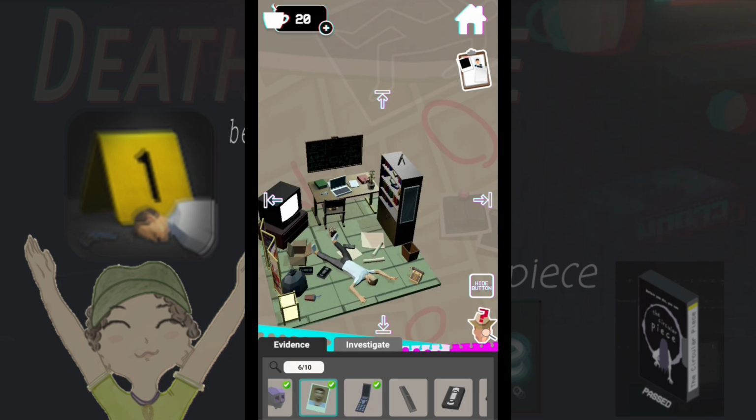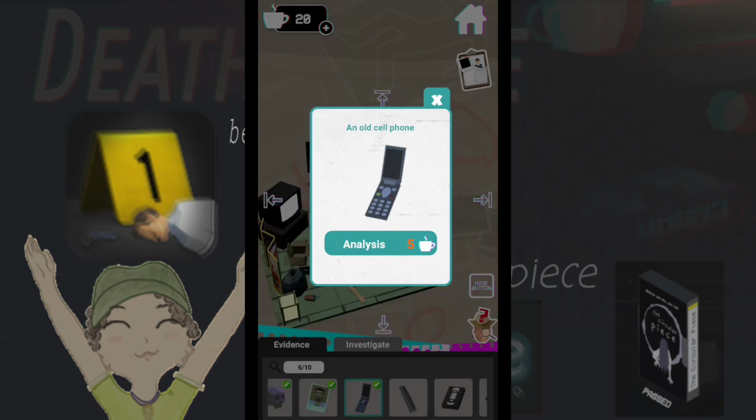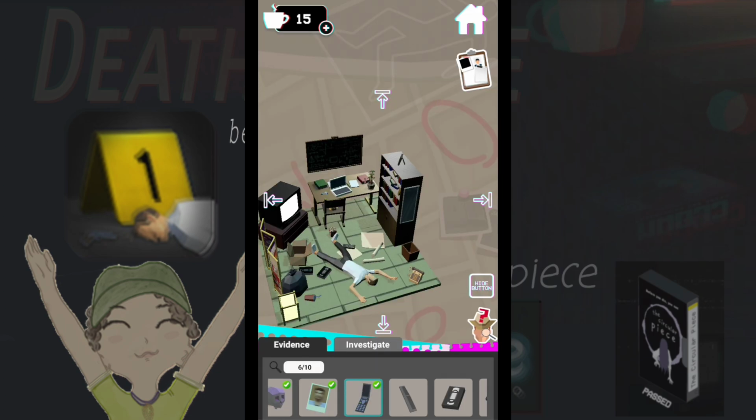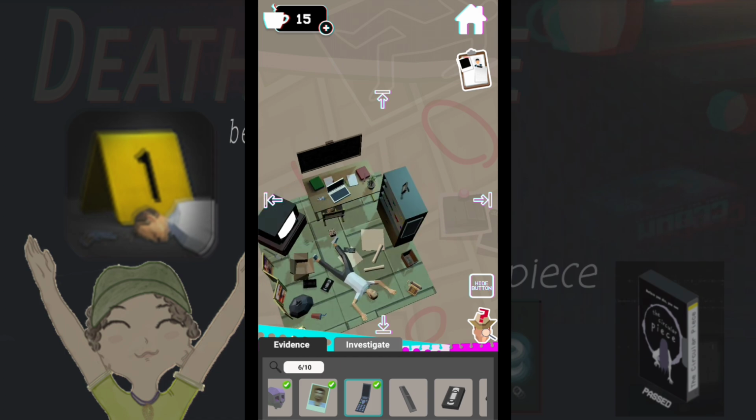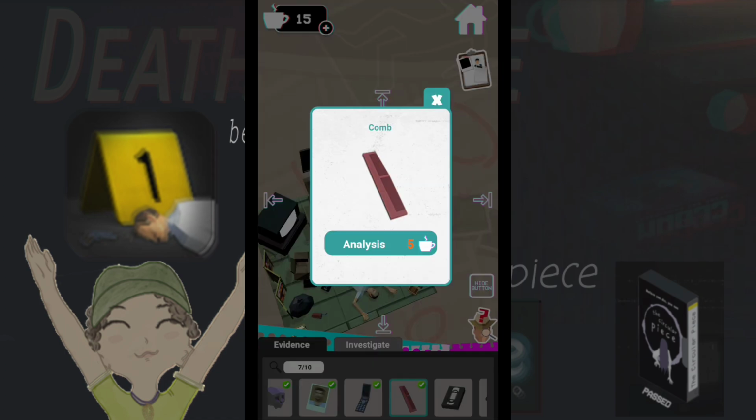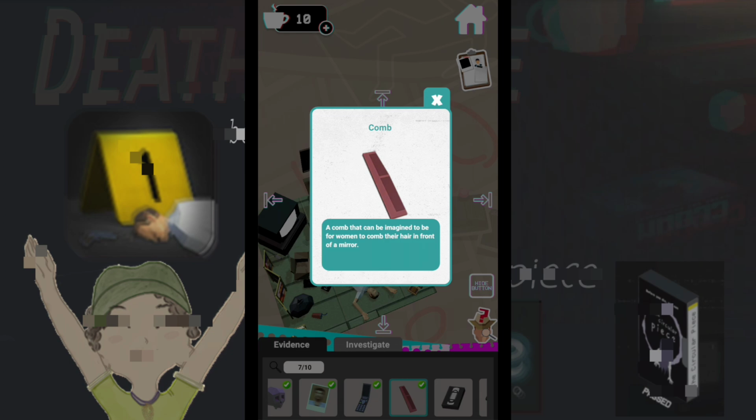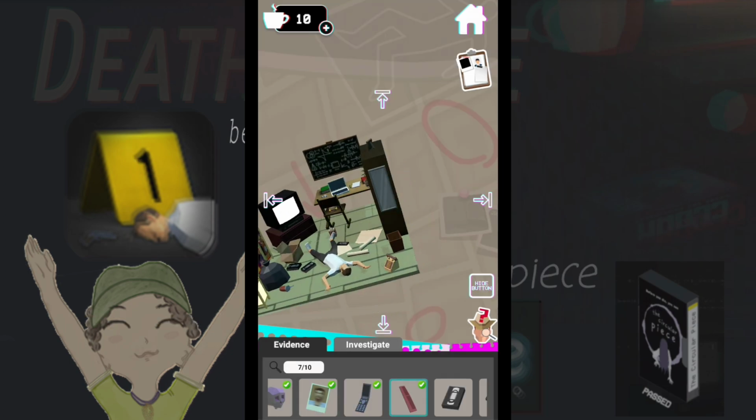That sound caught me off guard, lol. An old cell phone, an old-fashioned cell phone, that could only be used for making calls. Why? May I use it on the push-button phone? No. Comb. A comb that can be imagined to be for women to comb their hair, in front of a mirror. Will it work on the mirror? No.